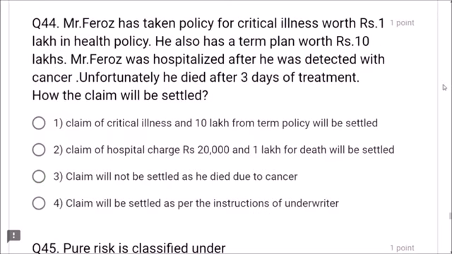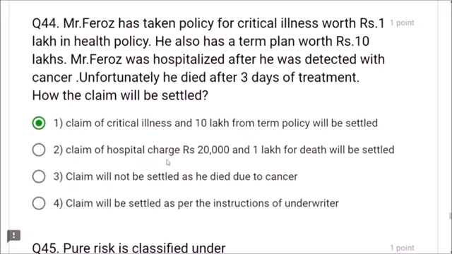Next, question number 44. Mr. Feroz has taken a policy for critical illness worth rupees 1 lakh in health policy. He also has a term plan worth rupees 10 lakhs. Mr. Feroz was hospitalized after he was detected with cancer. Unfortunately, he died after 3 days of treatment. How will the claim be settled? Dear friends, 1 lakh plus 10 lakhs, that is 11 lakhs. The claim under health policy will be a maximum of 1 lakh, and 10 lakhs from term policy will be settled to Feroz. Then option 1 is correct, friends.